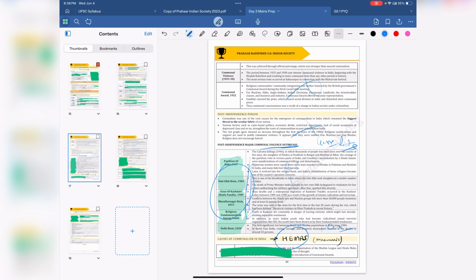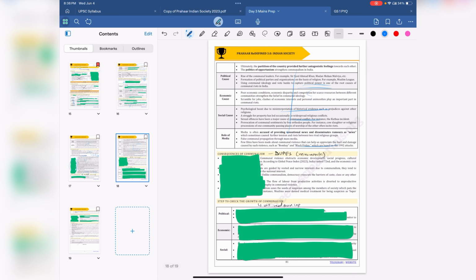What you need to remember is the cause plus an example of it. For that I made a mnemonic, HEMS, which stands for history, economics, media, social and political causes. You can remember that. You give a brief explanation, then an example. You can always highlight it again to remember it. Otherwise, if you have more, you can use current affairs here and add those.